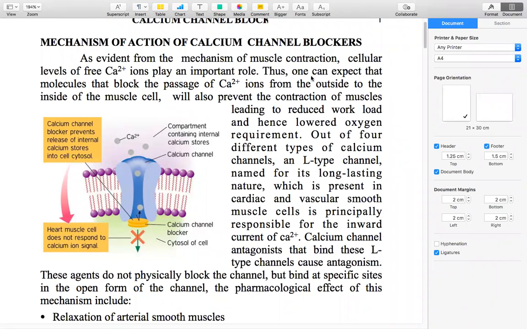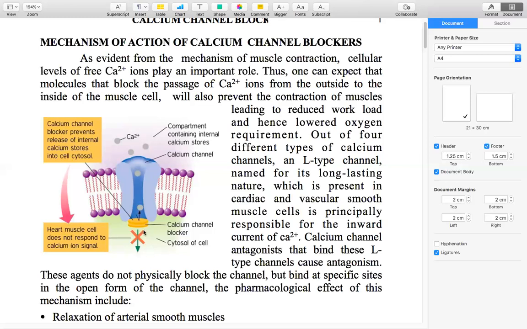So this is the mechanism of calcium channel blockers: mainly the L type channels, which open during the action potential, are blocked, so that calcium entry into the cell is reduced and there is no contraction of muscles taking place.